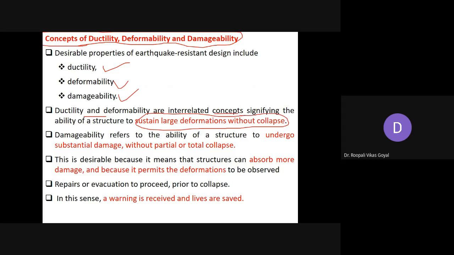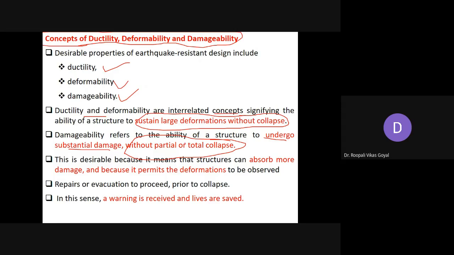Meaning before it collapses, deformation will come, but it will take time to collapse. So sudden collapse on the spot should not be there. Damageability refers to the ability of a structure to undergo substantial damage without partial or total collapse. So there will be some deformation and some damage, but without partial or total collapse. Before total collapse, it will warn you so that at least you can save your lives.